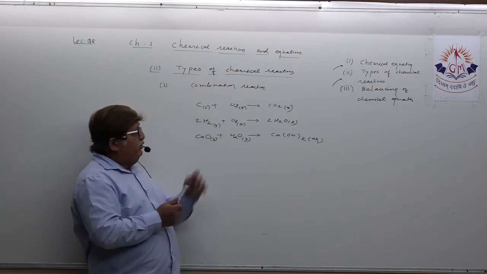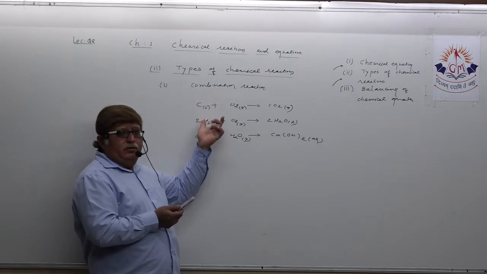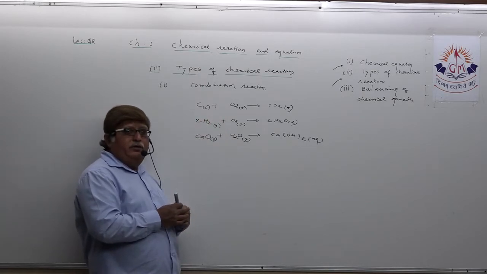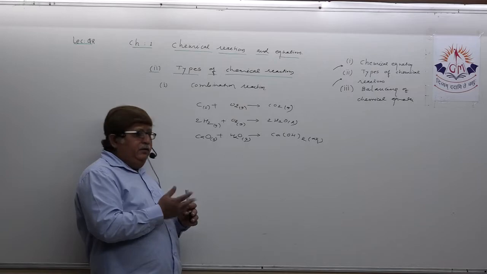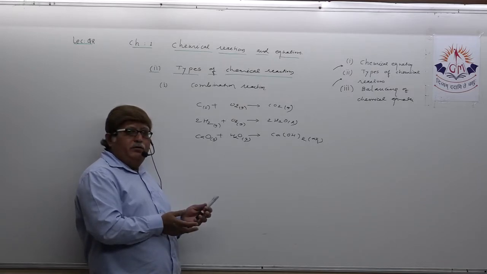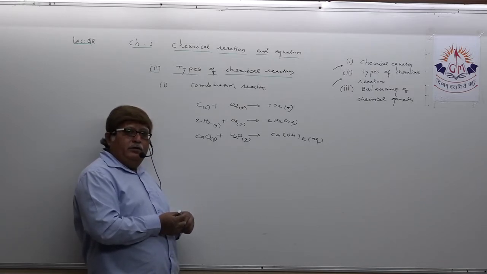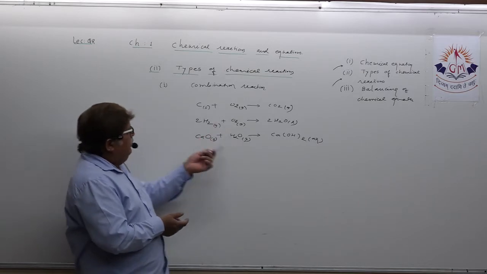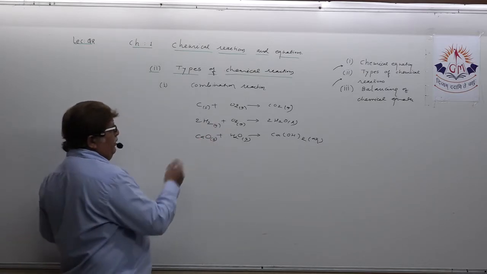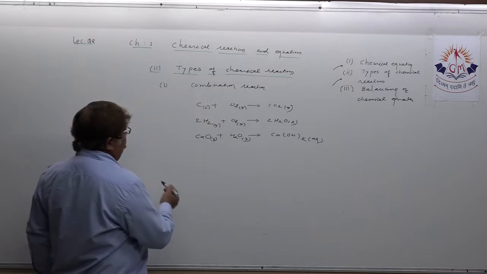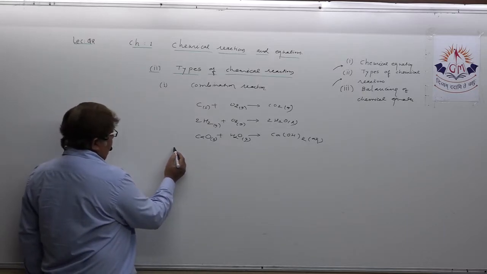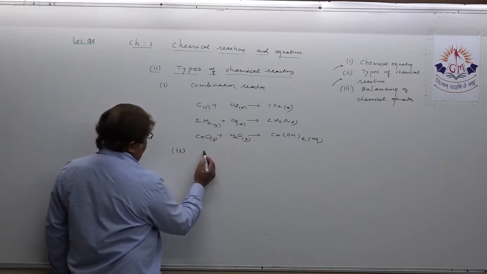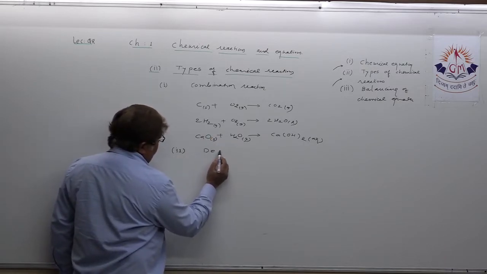To be more precise, when two substances react with each other chemically and they form a new substance, that is known as a combination reaction. To mention, lots of examples are already available here for combination reaction. Suppose you want to define another one, that is we take decomposition reaction.